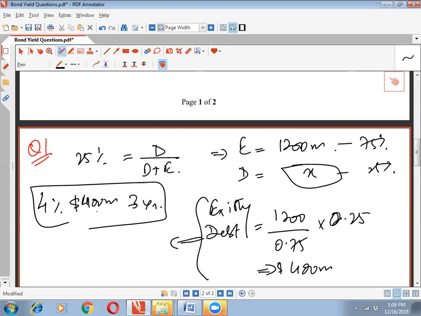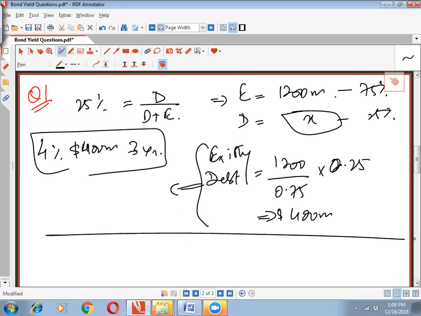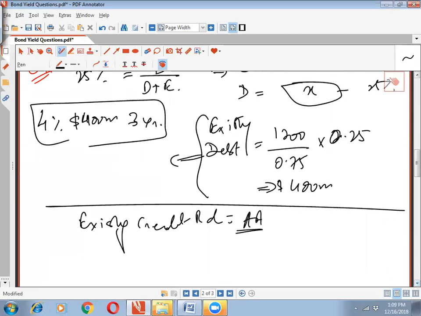Now the requirement of the question was, it says advise on the coupon rate that should be applied to the new debt to ensure that it is fully subscribed. Now let's just see. We are being told that the company's existing credit rating is actually double A. And what else do we know about it?